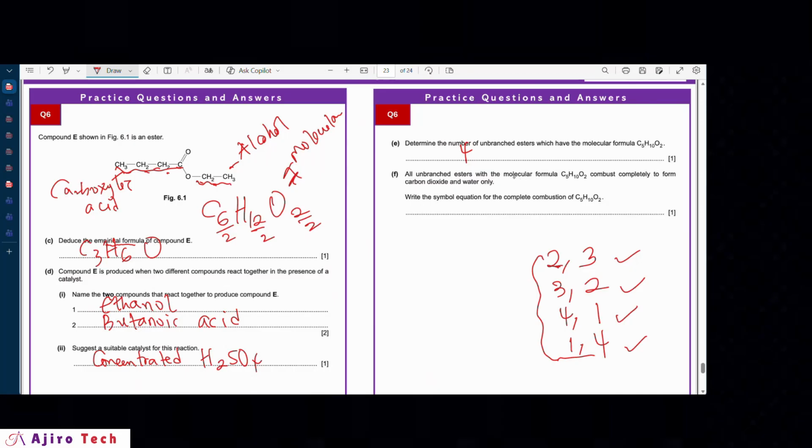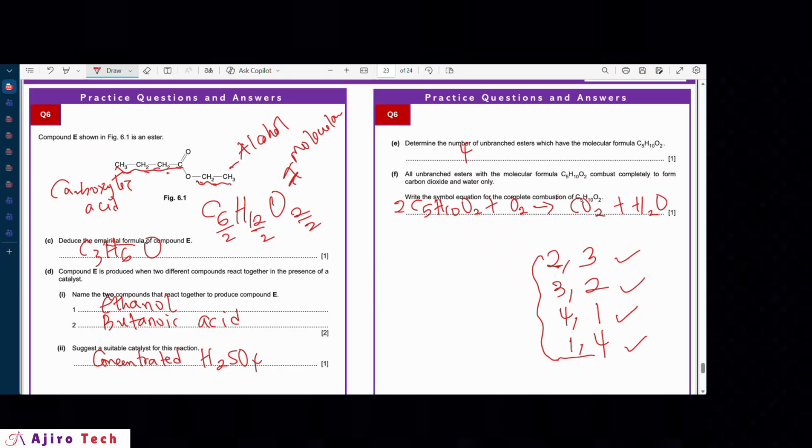An unbranched ester with the molecular formula C5H10O2 combusts completely to form carbon dioxide. So we have to write the equation. C5H10O2 plus O2 gives CO2 plus H2O. So let's balance. We are aiming for 10 carbons, so we could just put 2 here.